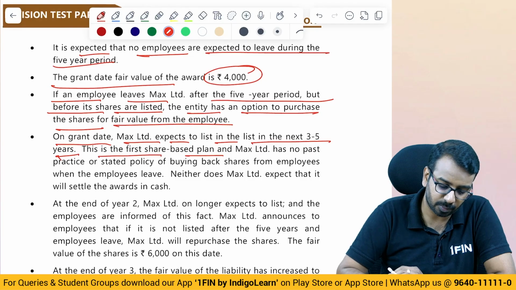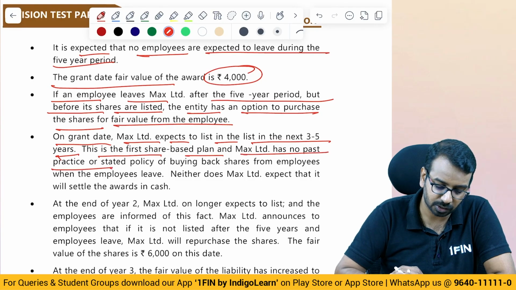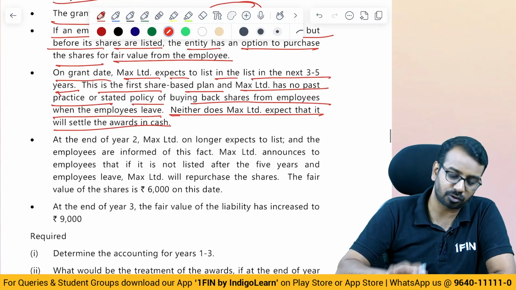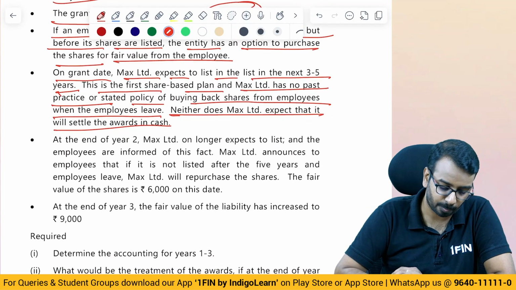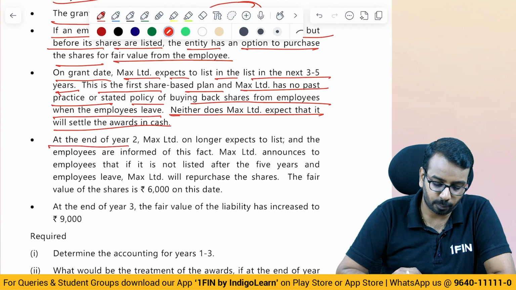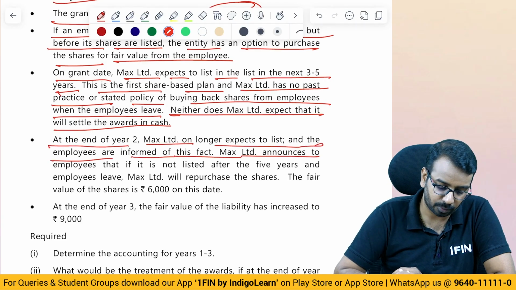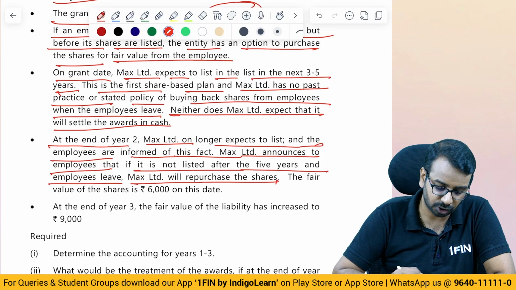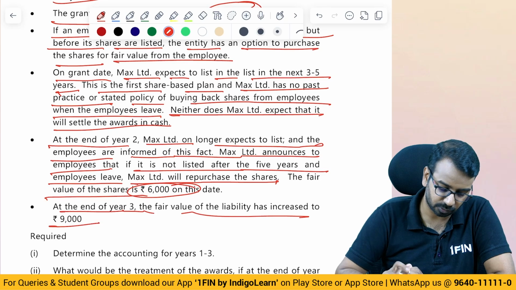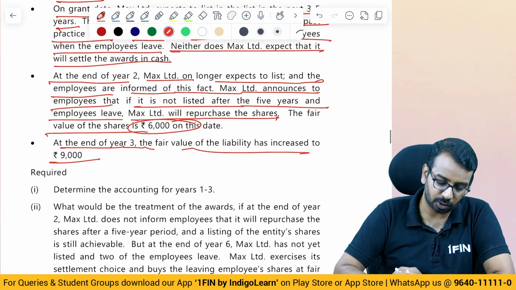This is first share-based payment plan, and Max Limited has no past practice or policy of buying back the shares from the employees when the employees leave. Neither does Max Limited expect that it will settle the awards in cash. So it is a share-based settlement. At the end of year 2, Max Limited no longer expects to list, and the employees are informed of this fact. They announce to employees that if it is not listed after 5 years and employees leave, Max will repurchase the share. Fair value of shares is 6,000. At the end of year 3, fair value is 9,000. Determine the accounting entry in year 1 to 3.